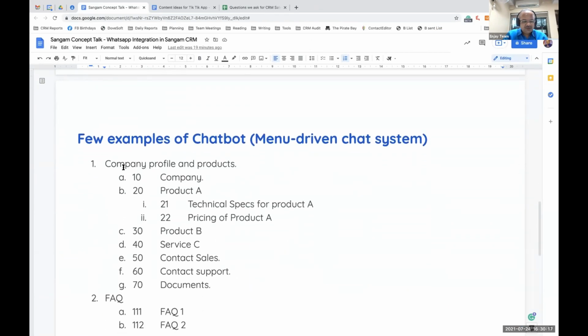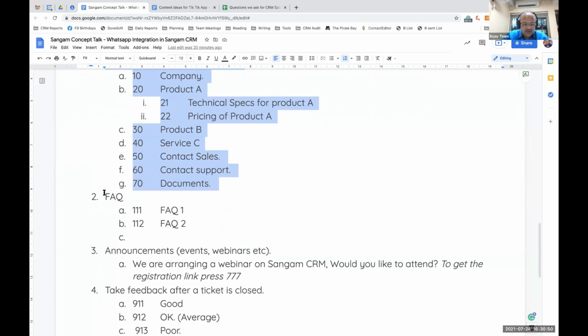So first is maybe you can create a very simplistic company profile like this. Okay, 10 for company, 20 for product A, 21 for product A technical specifications, 22 for pricing details of product A, right? If somebody responds 22, they will get a pricing detail of product A. If somebody responds 21, they will get technical specs of product A, right? All these things. If you want this FAQ, you can do that also.